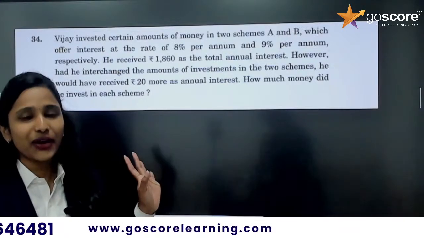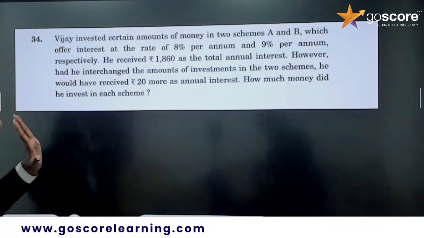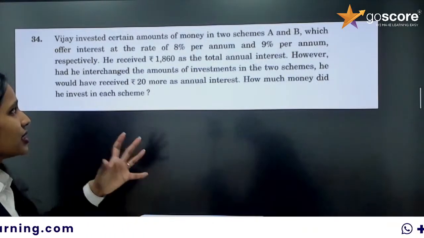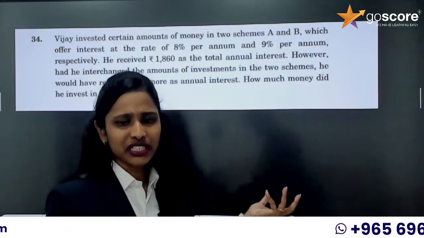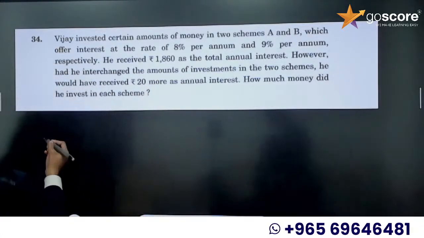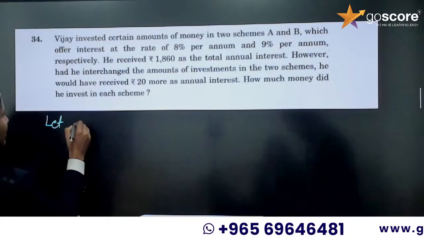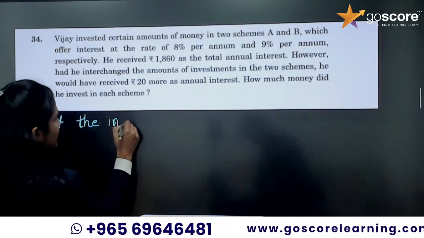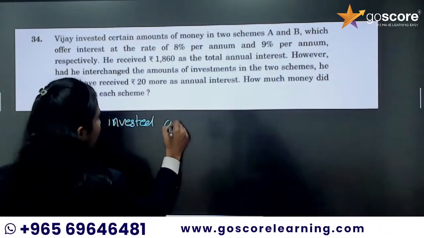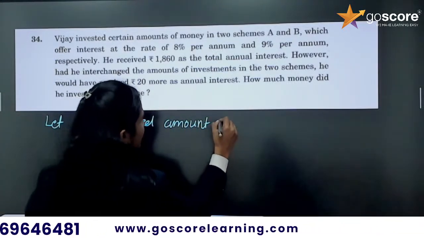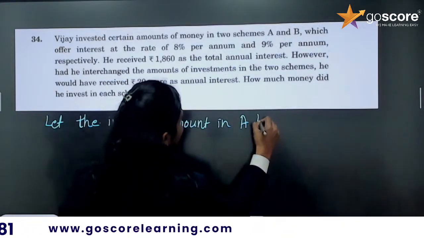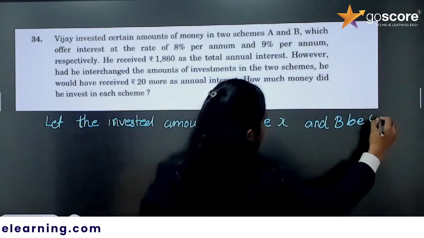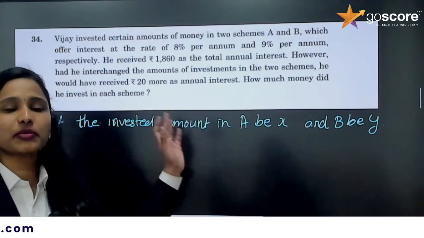What is this? Okay, so now read the question. Vijay invested certain amounts of money in two schemes A and B. Certain amounts means both may be different, right? So let the invested amount in A be X and in B be Y.